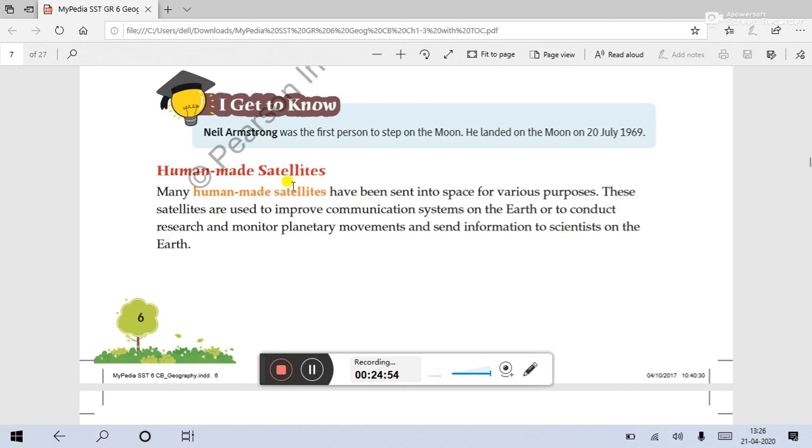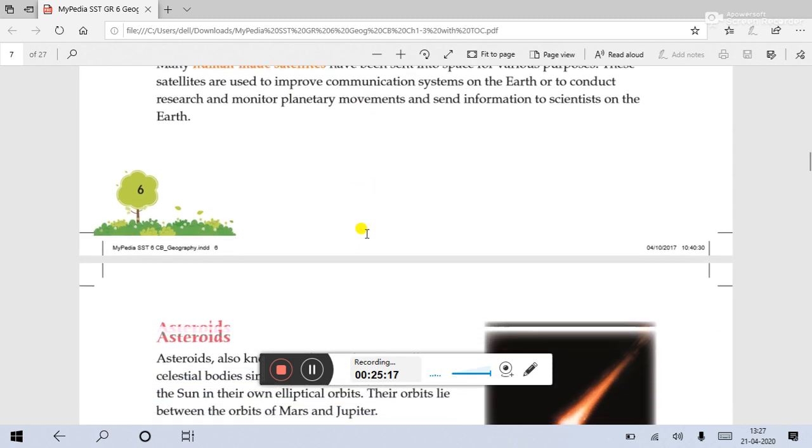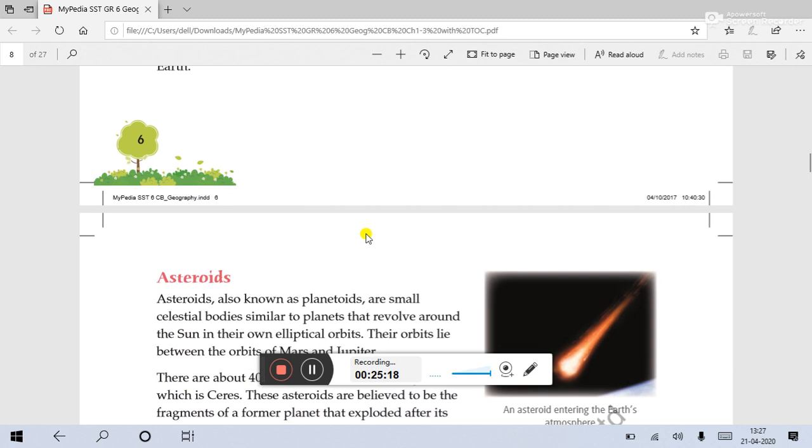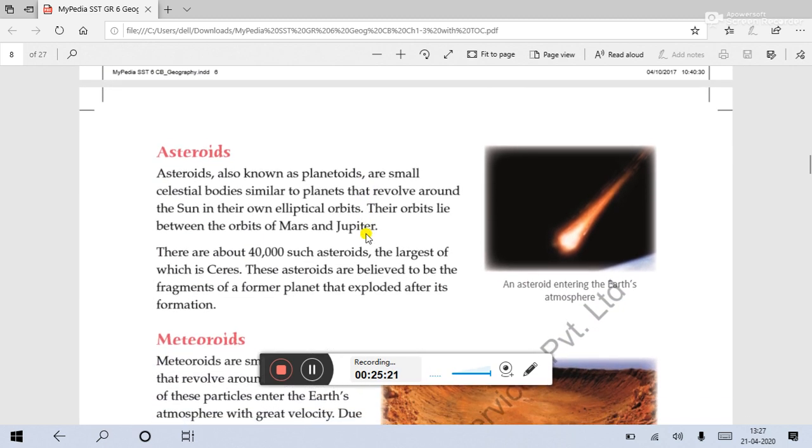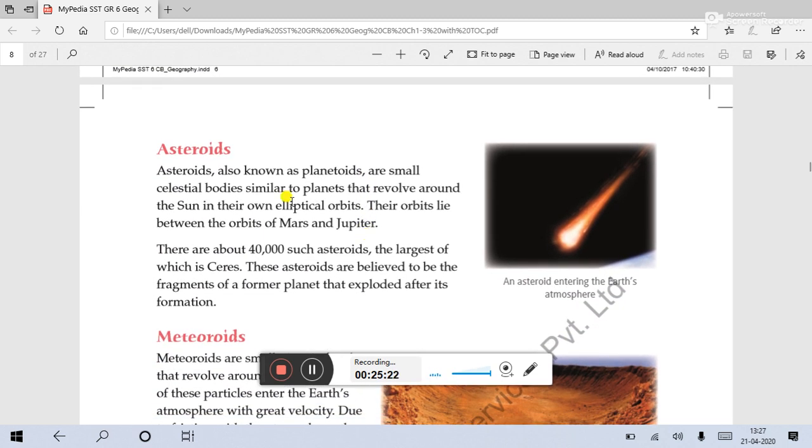So these human-made satellites are controlled by human beings or computers from Earth. They improve the communication system from Earth to the other celestial bodies, or conduct research on what type of things are happening in outer space. All this interplanetary information is sent to the Earth by the human-made satellites.